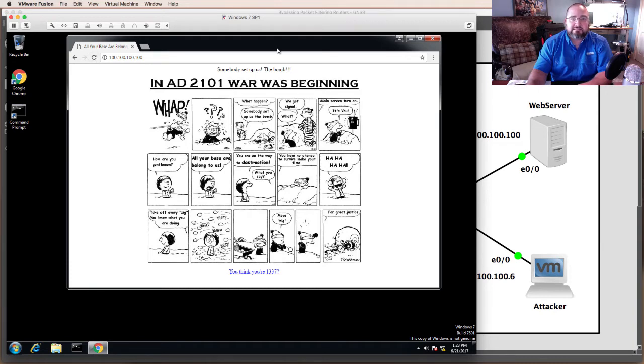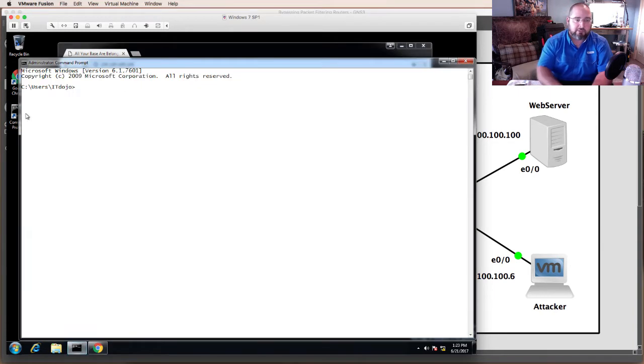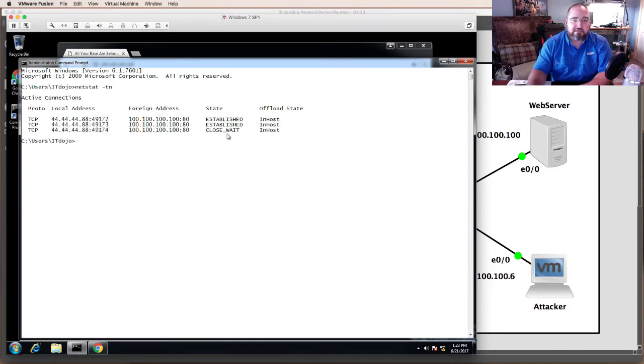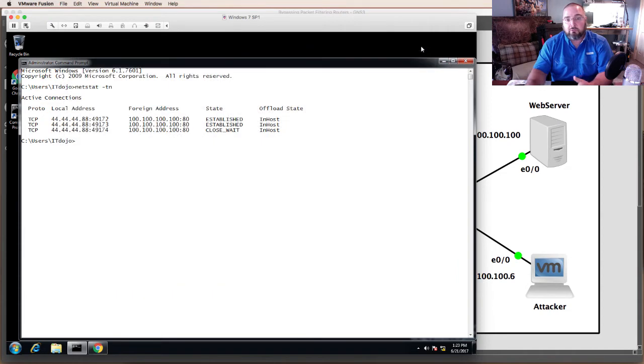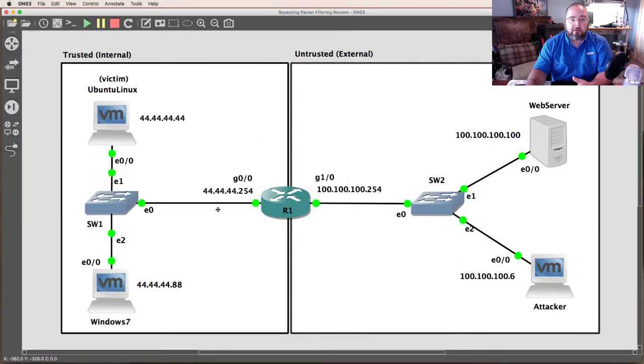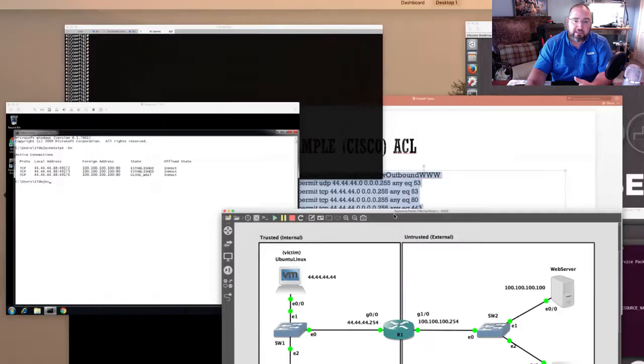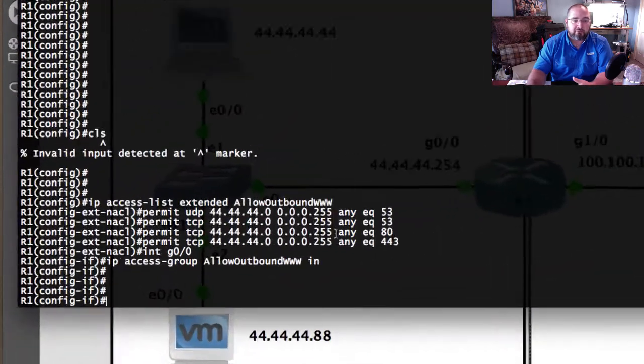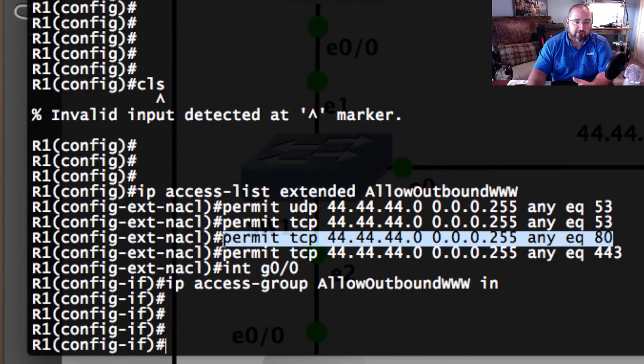If we go look at a netstat on that, we can see that the connection is established, and the reason is because the firewall rule let the traffic pass out. It was traffic coming from 44 dot something, going to port 80 anywhere out there, and our rule, which is met by this particular condition right here, let that traffic leave. So that rule lets it out.